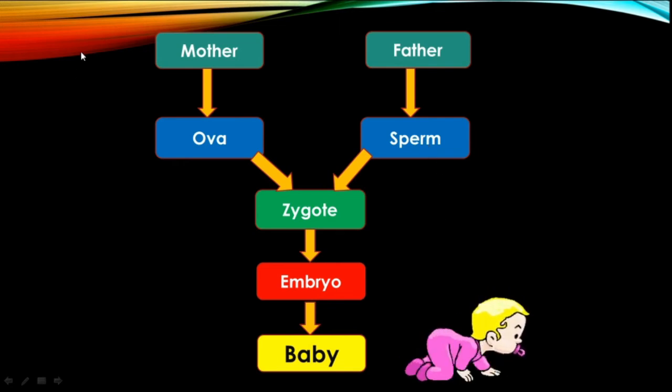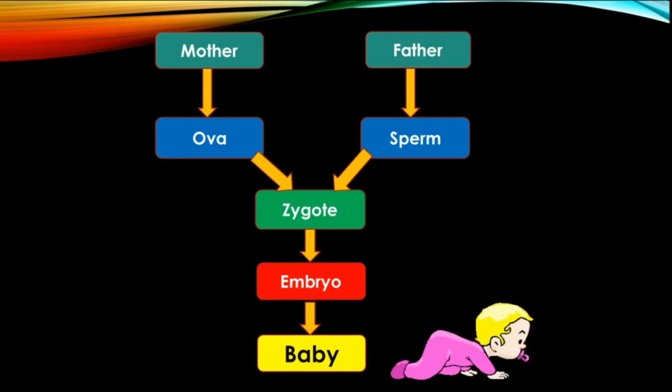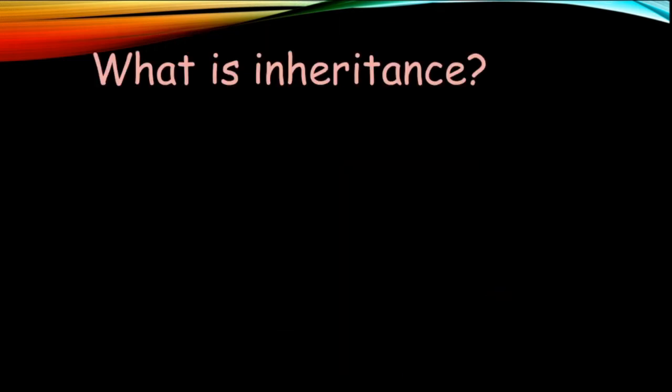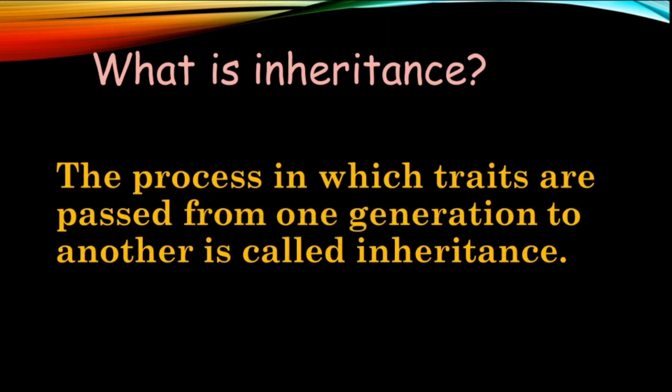This is how the traits are transferred from parents to their progeny. Based on that discussion, let us know the meaning of inheritance. The process in which the traits are passed from one generation to another is called inheritance.